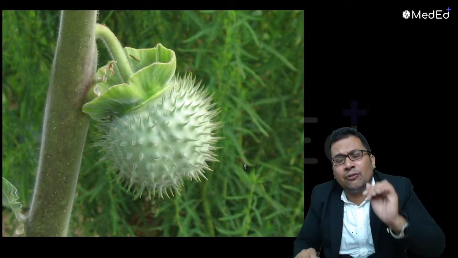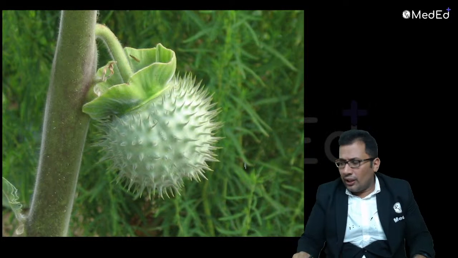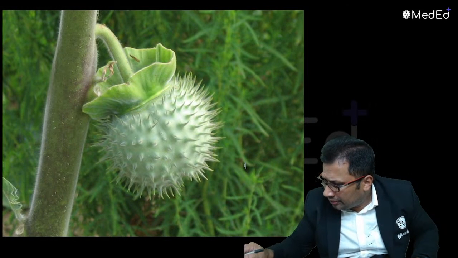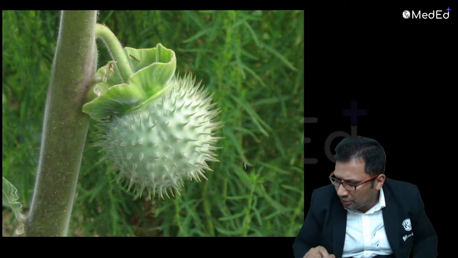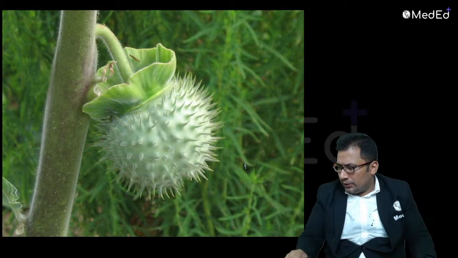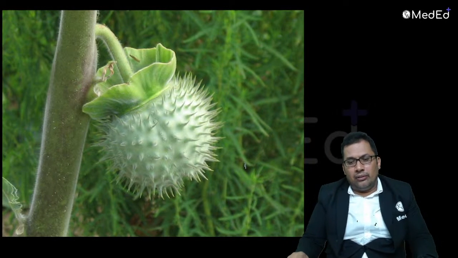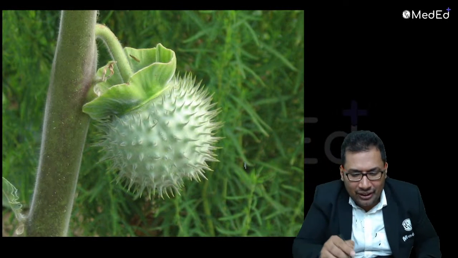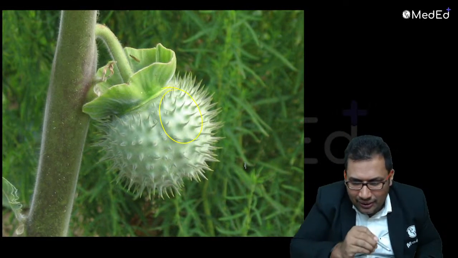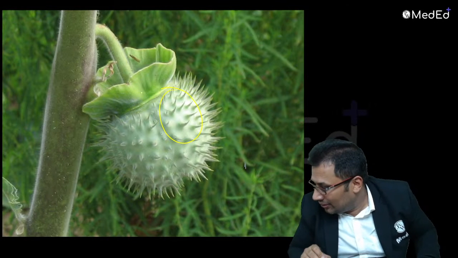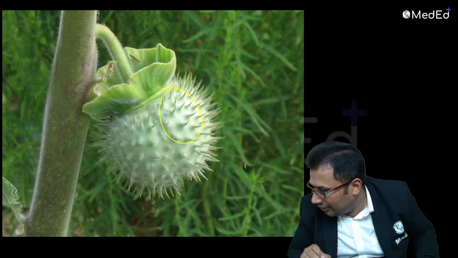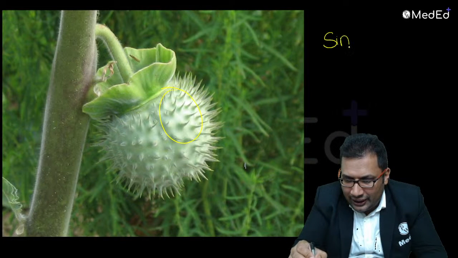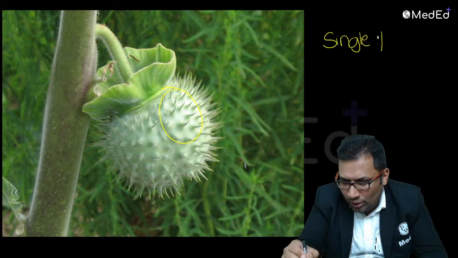Look at this. This is a frequently asked question. Can you identify this fruit? Come on, what is this? You can see the green apple there, a green apple with spiny projections. What can you say? It has spiny projections, a single spiny fruit.